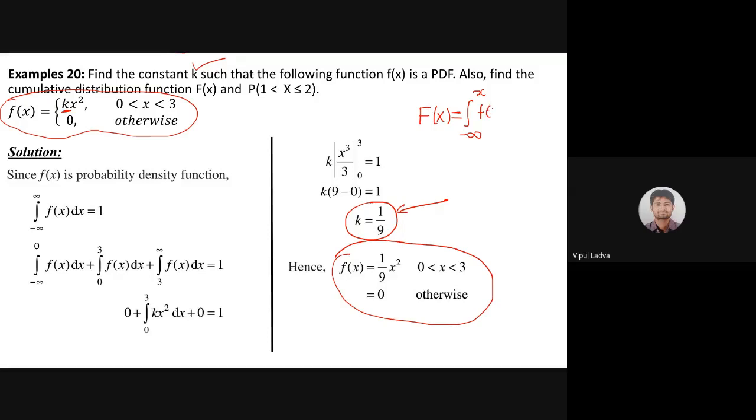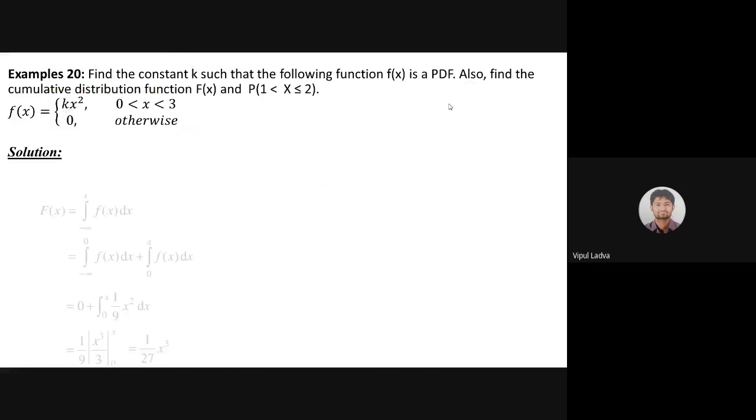It's okay. F of t dt or f of x dx, we are not worried about that because we are dealing with a definite integral, and a definite integral is totally free from the variable. बस यही एक बताना है कि ये जो x है और ये यहाँ पे जो x लिखेंगे वो दोनों एक नहीं है. This x represents the probability function and this x will be our limit कि कहाँ तक हमको cumulative distribution function find करना है. Is it? So that was the definition for the capital F of x for the PDF, that means probability density function. Now let me take you to the next slide.